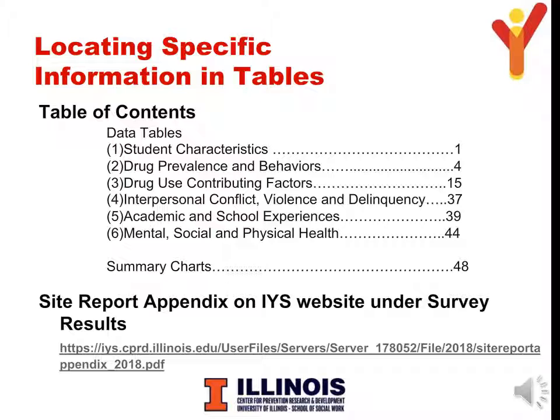The appendix is a separate document that can be found on the IYS website on the Survey Results tab and contains all of the questions in every version of the 2018 Illinois Youth Survey. You can use the appendix to determine which questions were asked at each grade level, as well as the specific response options associated with each question. The appendix also shows in which section of the report each question can be found. The appendix is available in PDF or in Excel format.